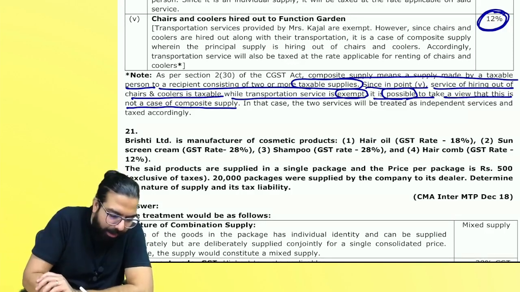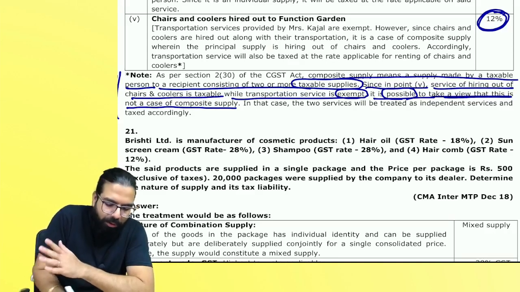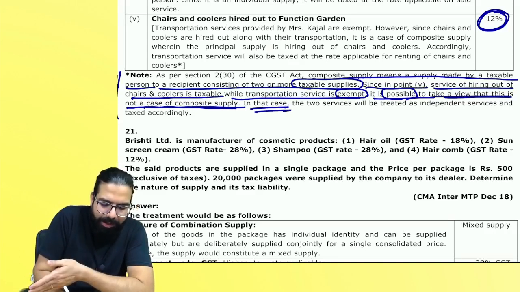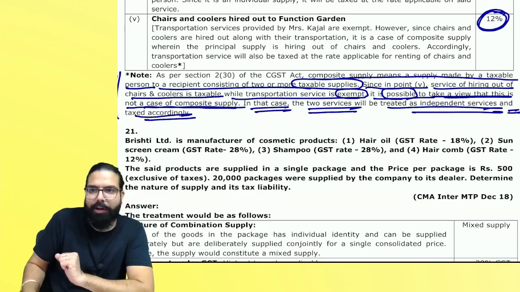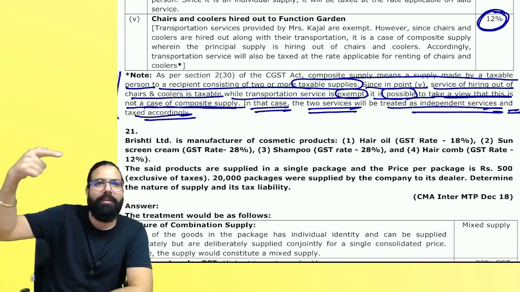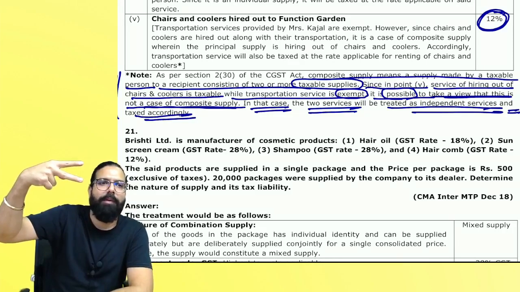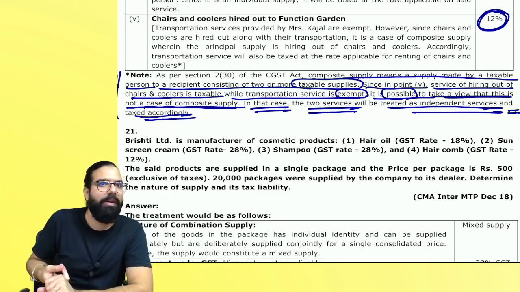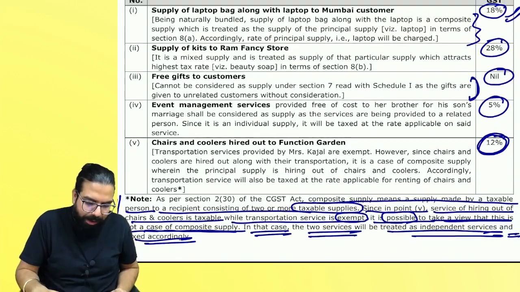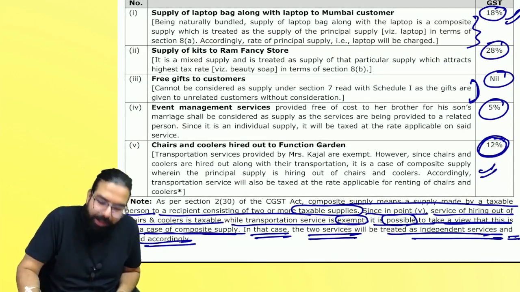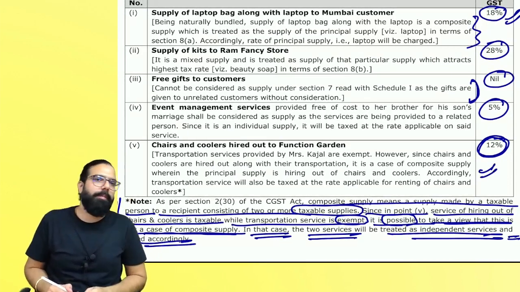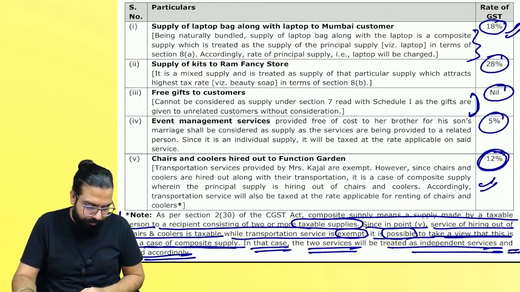In that case, the two services will be treated as independent and taxed accordingly. It means on the hiring service, GST will come. On the other service, GST will not come. Are we clear, everyone? Did you guys get this point? Please tell me, are we all 100% clear? But in my opinion, you should take it as taxable supply. Done.